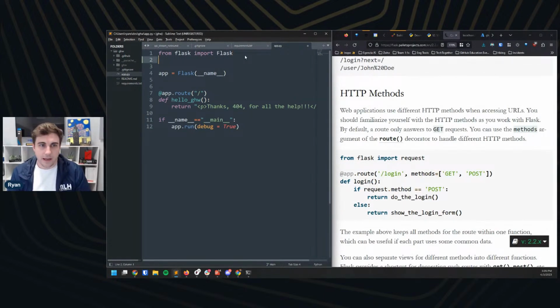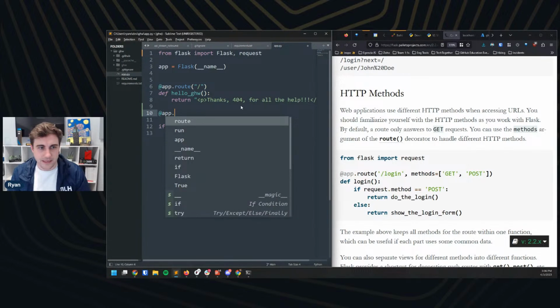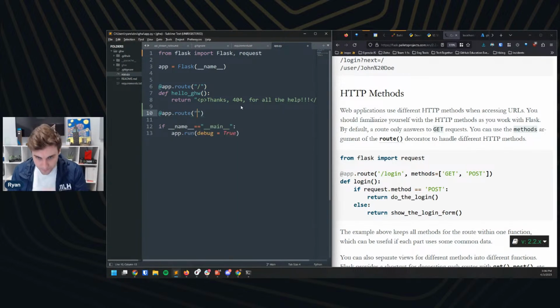So I'm going to say, I think I can just do a comma request, if I recall correctly. Great. Because here I'm importing Flask and request both. And then I'm going to keep my regular route the same, but I'm going to add a new route here. I'm going to add app.route, and I'm going to do